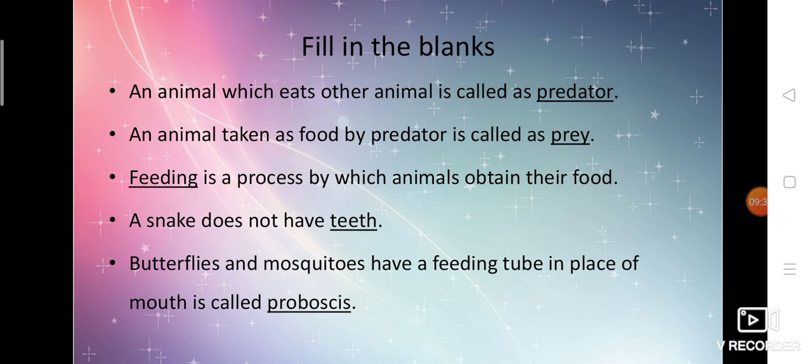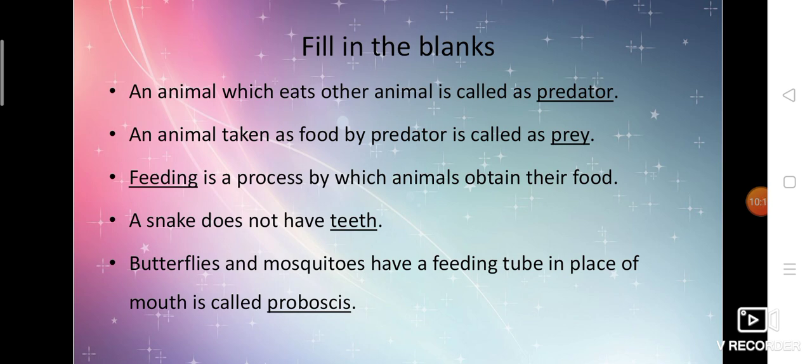Fill in the blanks. Most of the fill in the blanks we have discussed in vocabulary. Let's see. First one, an animal which eats other animals is called a dash. So an animal which eats other animals is called what? Predator. An animal taken as food by a predator is called prey. For that you can remember the example: lion eats deer.